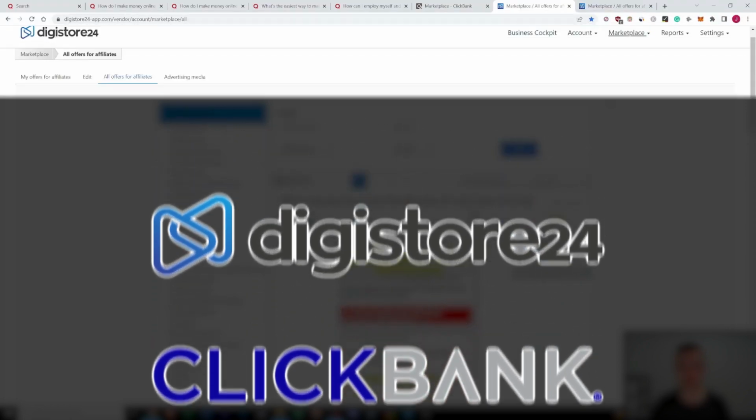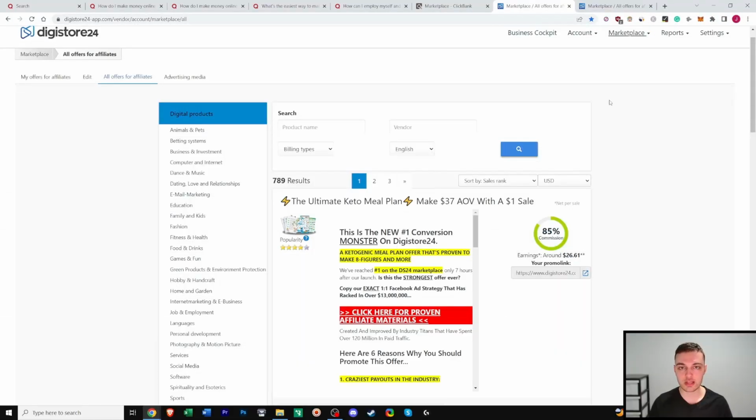Once you become more established, you can apply for different marketplaces like Max Bounty, more premium marketplaces. But if you're just a beginner, stick with Digistore. Very easy to get accepted. Just go to marketplace, all offers. As you can see, there's almost 800 results. So 800 products you can choose to promote.